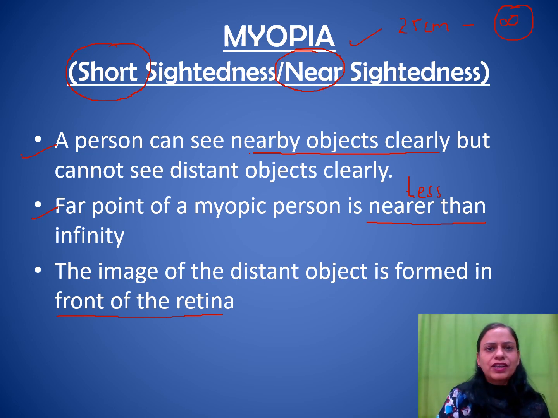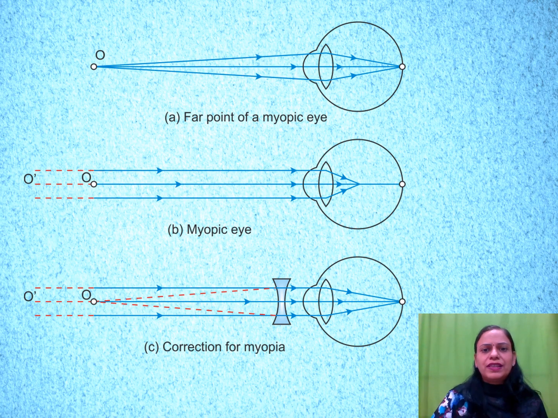So let's have a look at the ray diagrams for this defect. In the first case, we are seeing the far point of a myopic eye. Just now I explained what the far point is. Far point over here means that if the object is placed at this particular point O, the image is being formed at the correct place, that is, on the retina. But if we take this object beyond this point, that is, if we increase the distance of this point from the eye, the image will not be formed on the retina. Just have a look at the second diagram. Where does the image go? The image is now formed in front of the retina.